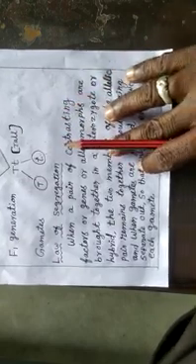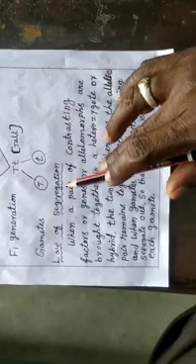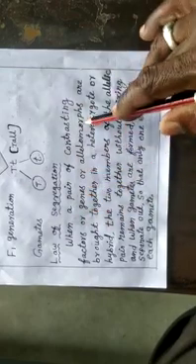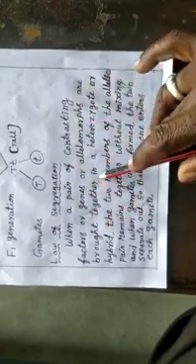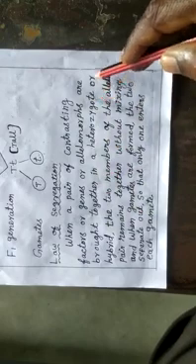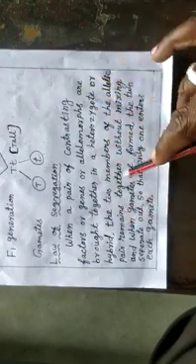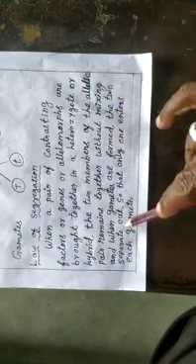Now let us see the definition of the law of segregation. When a pair of contrasting factors or genes or allelomorphs are brought together in a heterozygote or hybrid, the two members of the allelic pair remain together without mixing, and when gametes are formed, the two separate out so that only one enters each gamete. This is the law of segregation.